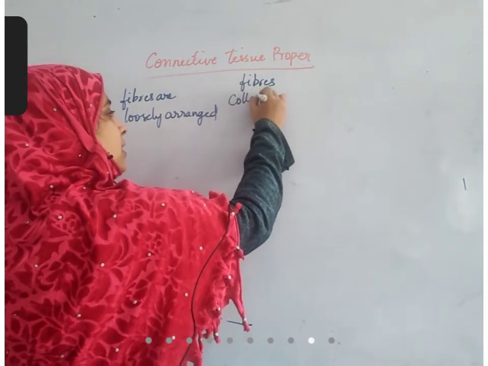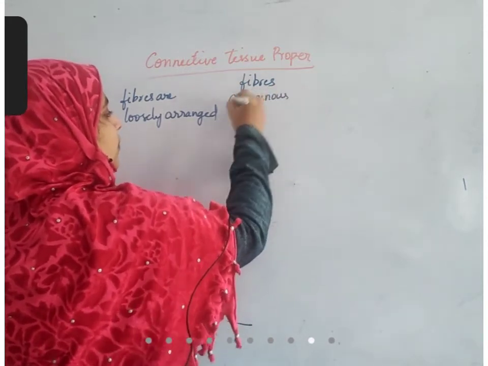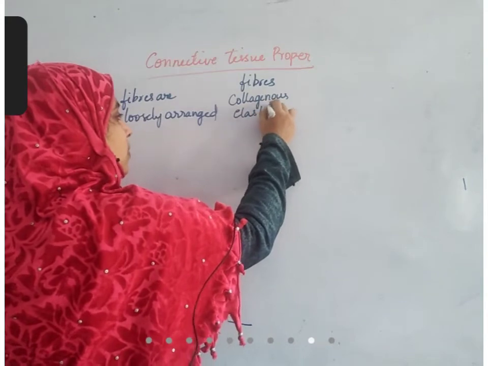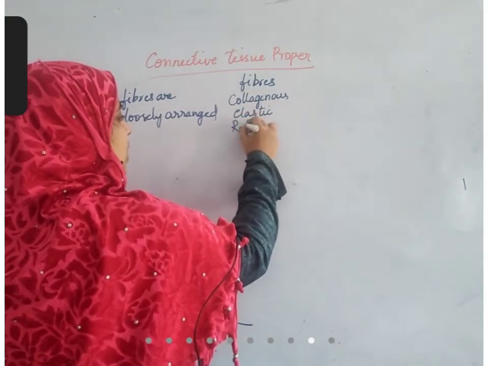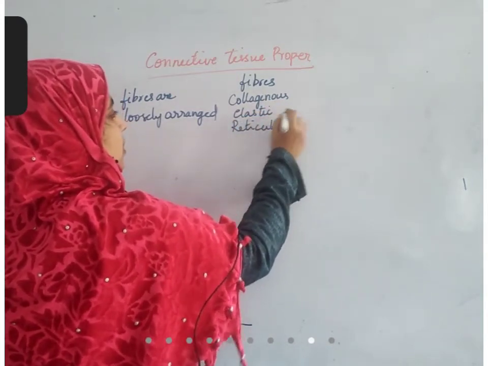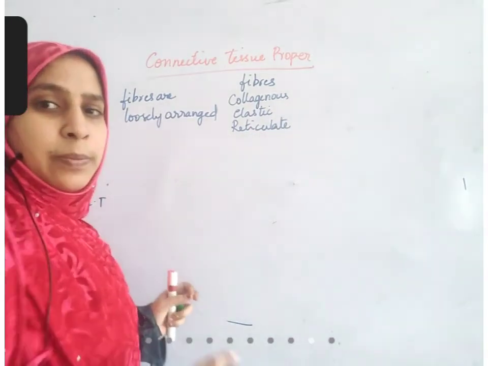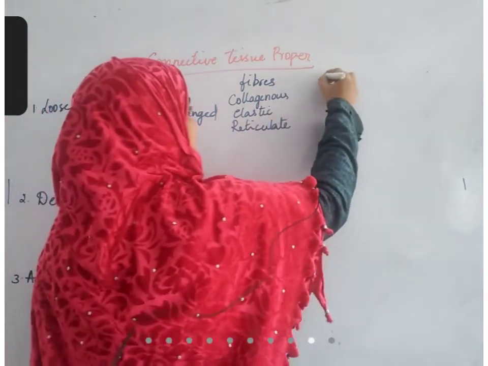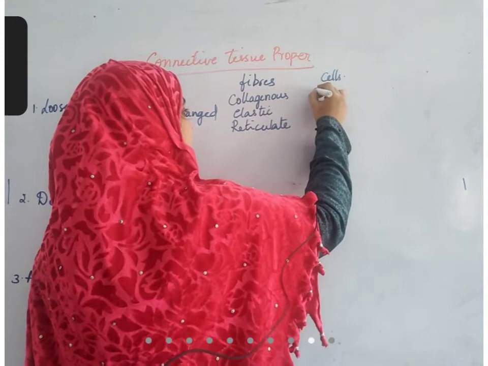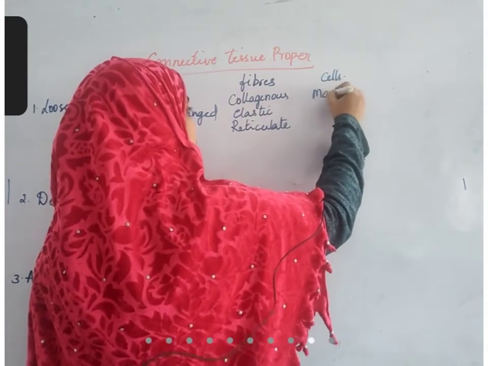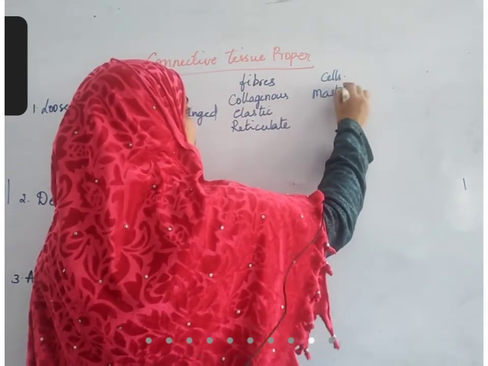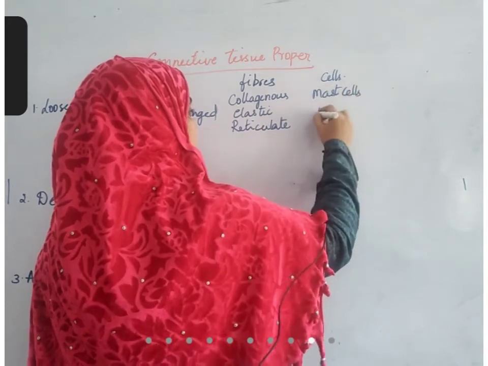Collagenous fibers, elastic fibers, and reticulate fibers are present. What are the cells present in them? It is having mast cells or macrophages and also fibroblasts.